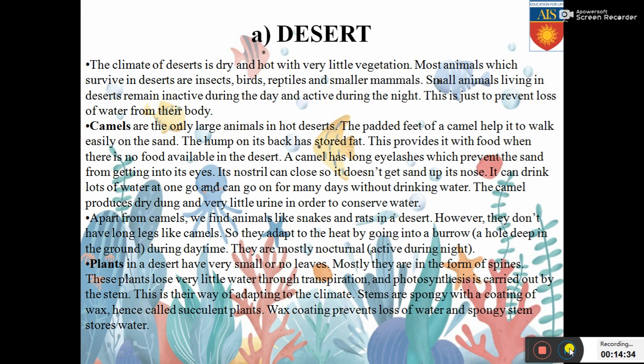And you will see that in case of cactus plants, they have very thick stem which is green in color. They are hence called succulent plants because the stems are spongy and have a coating of wax. The wax prevents the loss of water and the spongy stem stores water. So these are a few adaptations of plants which are surviving in the desert climate.